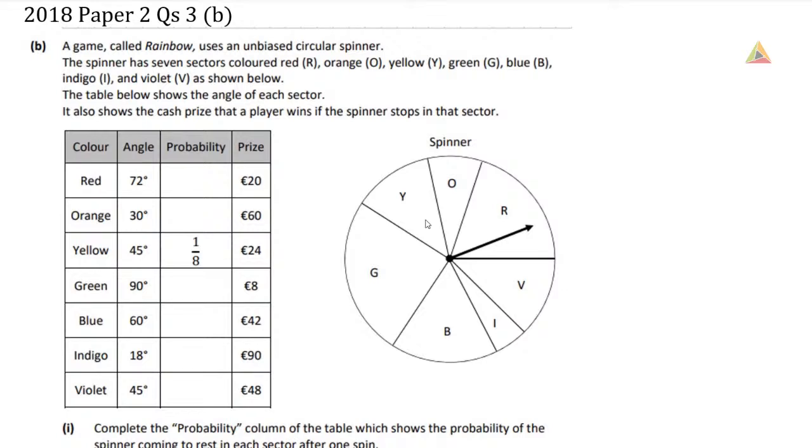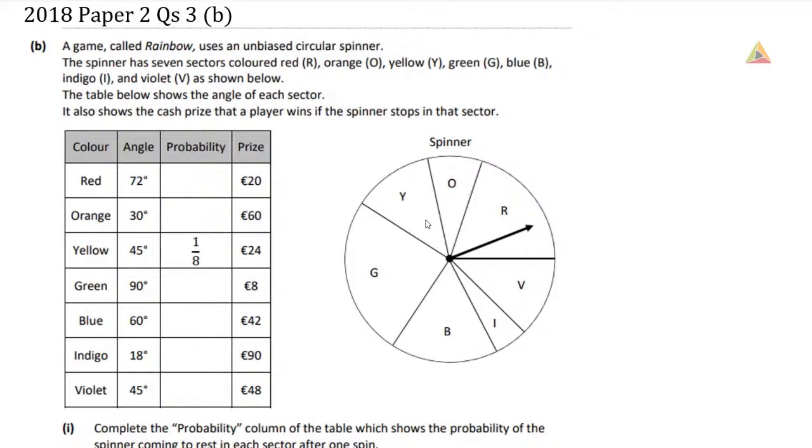The table below also shows the angle of each sector. It also shows the cash prize that a player wins if the spinner stops in that sector. So we have this spinner and it's not equally divided. It's not divided up into 7 equal segments. I can see that green is definitely a bigger segment than yellow, and so on, when we're looking at this spinner.